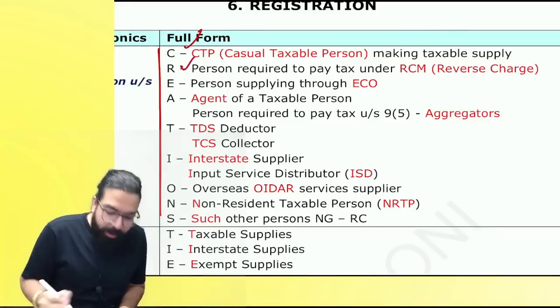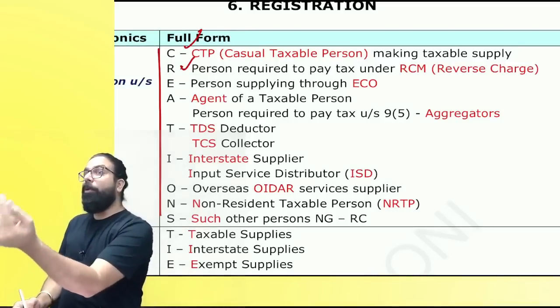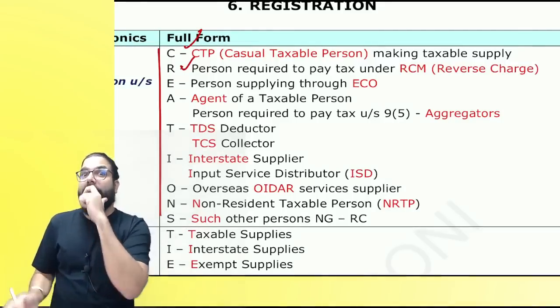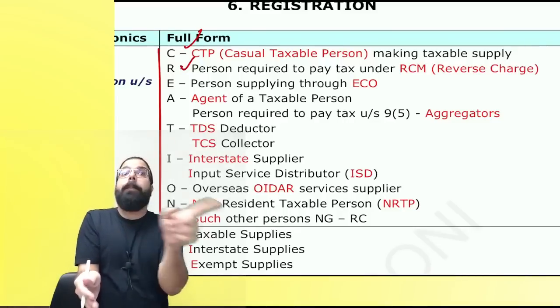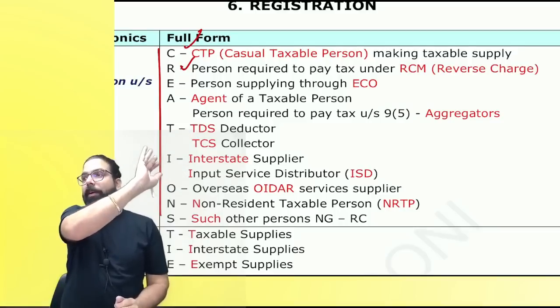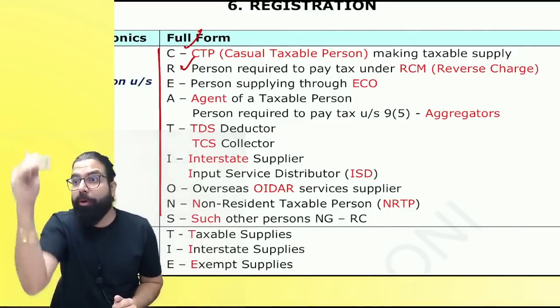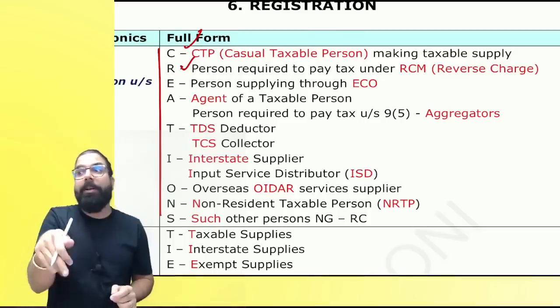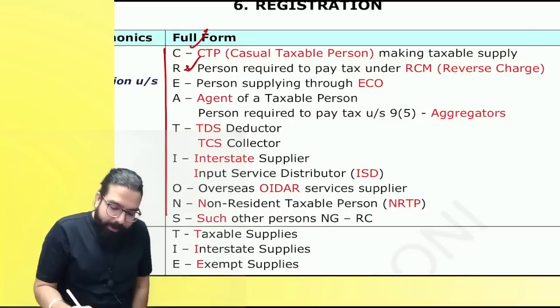R for everyone, RCM, persons who are required. Yesterday, in the previous class, I told you people who are required to pay tax under RCM. Whoever has to pay tax under RCM, they have to take compulsory registration and pay. For an example, in the GTA example, a registered person will pay. But who are the people unregistered? Factory, body corporate, societies, etc. who are to pay. How will they pay? They have to take compulsory registration under section number 24 and pay. Then comes E.